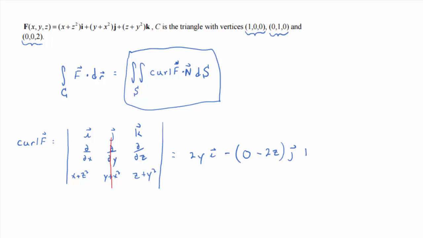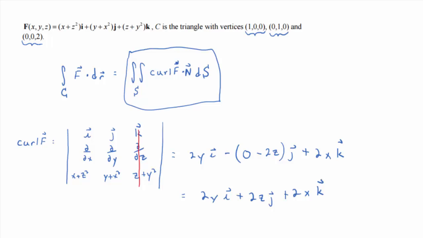And then plus, all right, wipe out the third column, d/dx of y plus x squared, 2x, minus d/dy of x plus z squared, 0. So we get 2y i plus 2z j plus 2x k. Does that make sense?